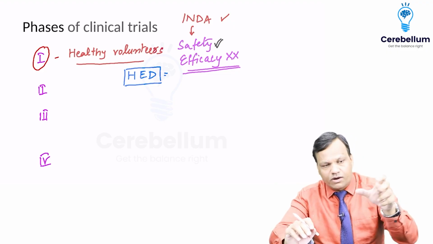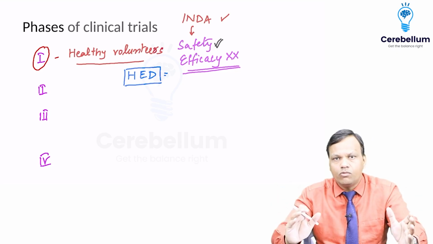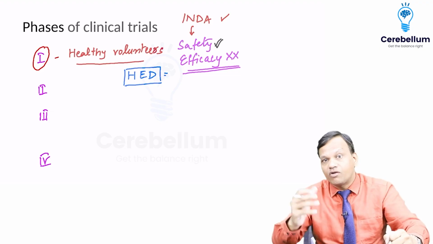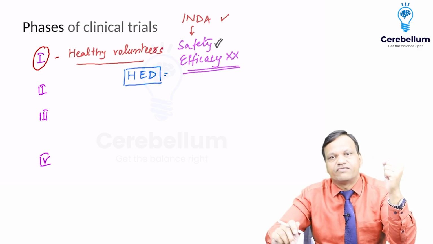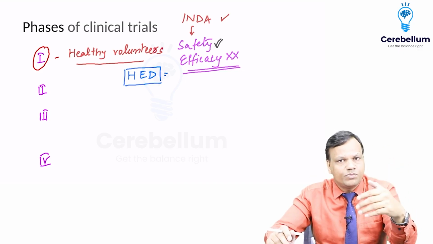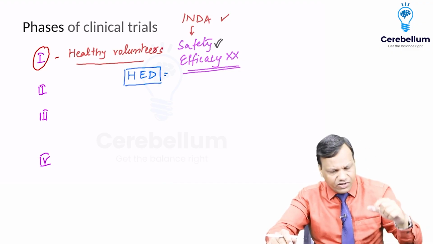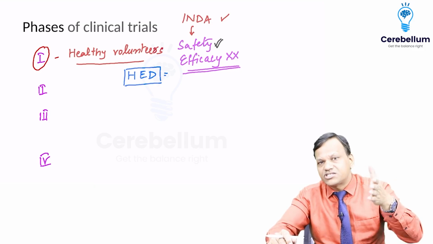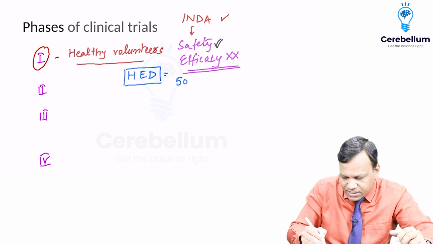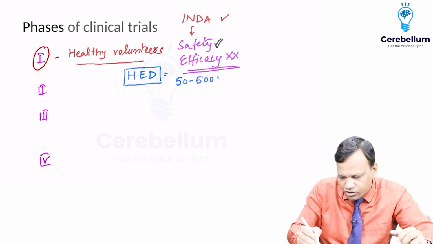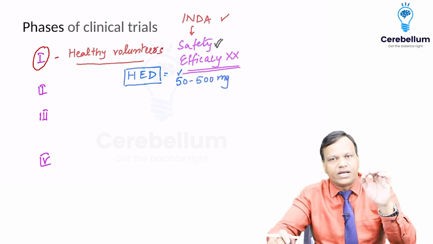Like the dose comes from 50 milligram to 500 milligram. This range has come. Now whether we need to give 50 milligram or 500 milligram, how will we come to know? That we will test in phase 1 trials. So basically we will call one person and give him a very small dose, that means the smallest of the human equivalent dose. Like if the dose comes in a range of 50 to 500 milligram, we will call one person and give him 50 milligram.